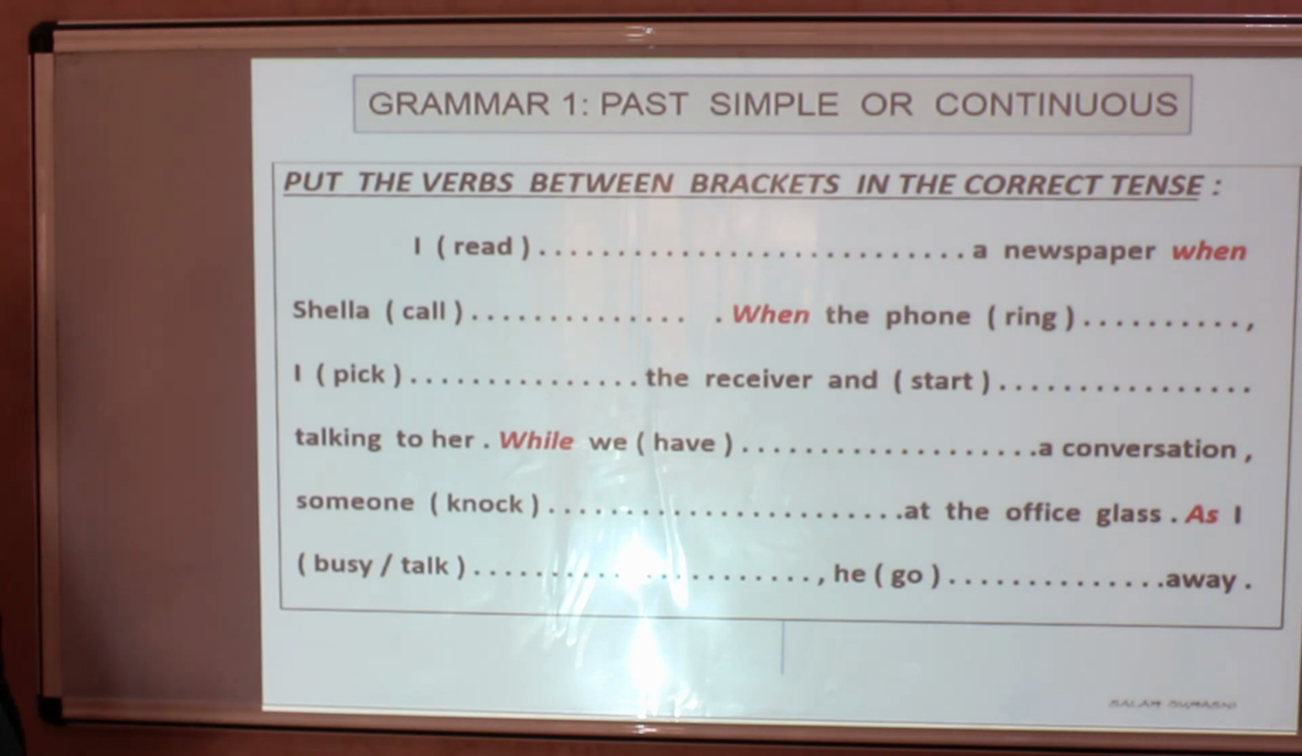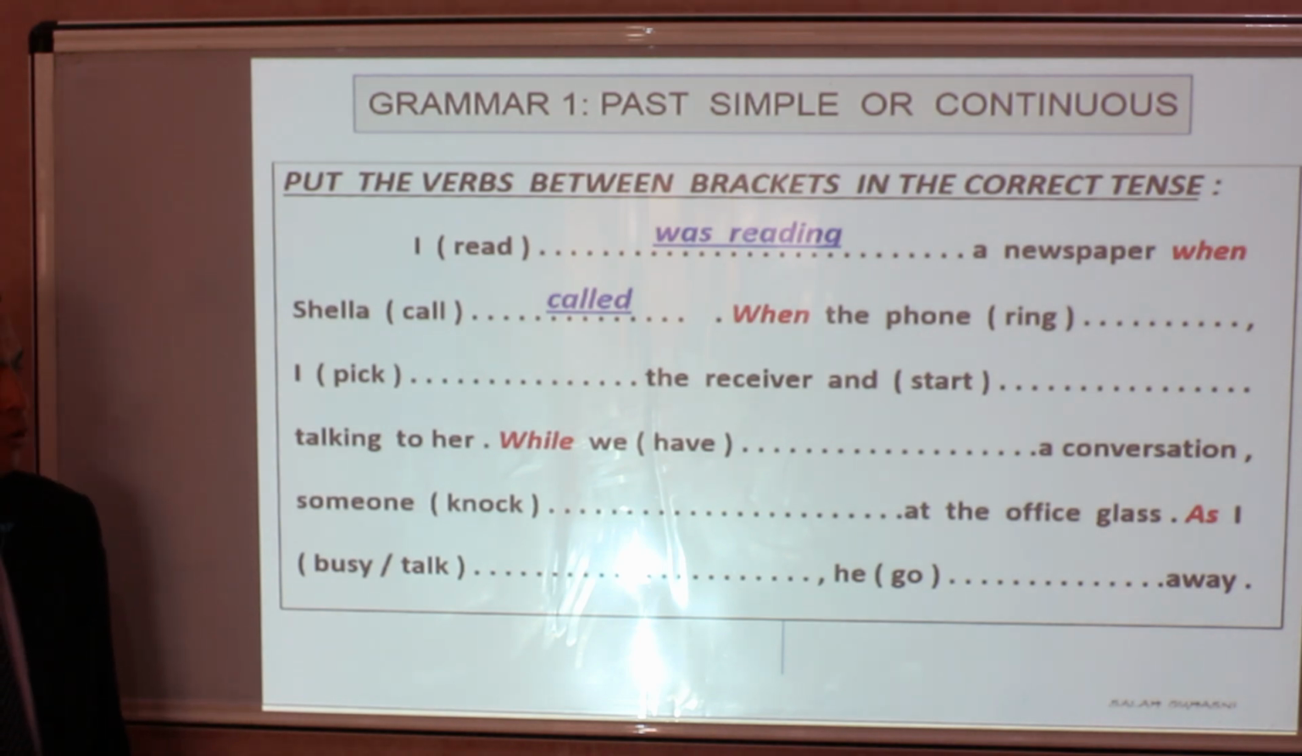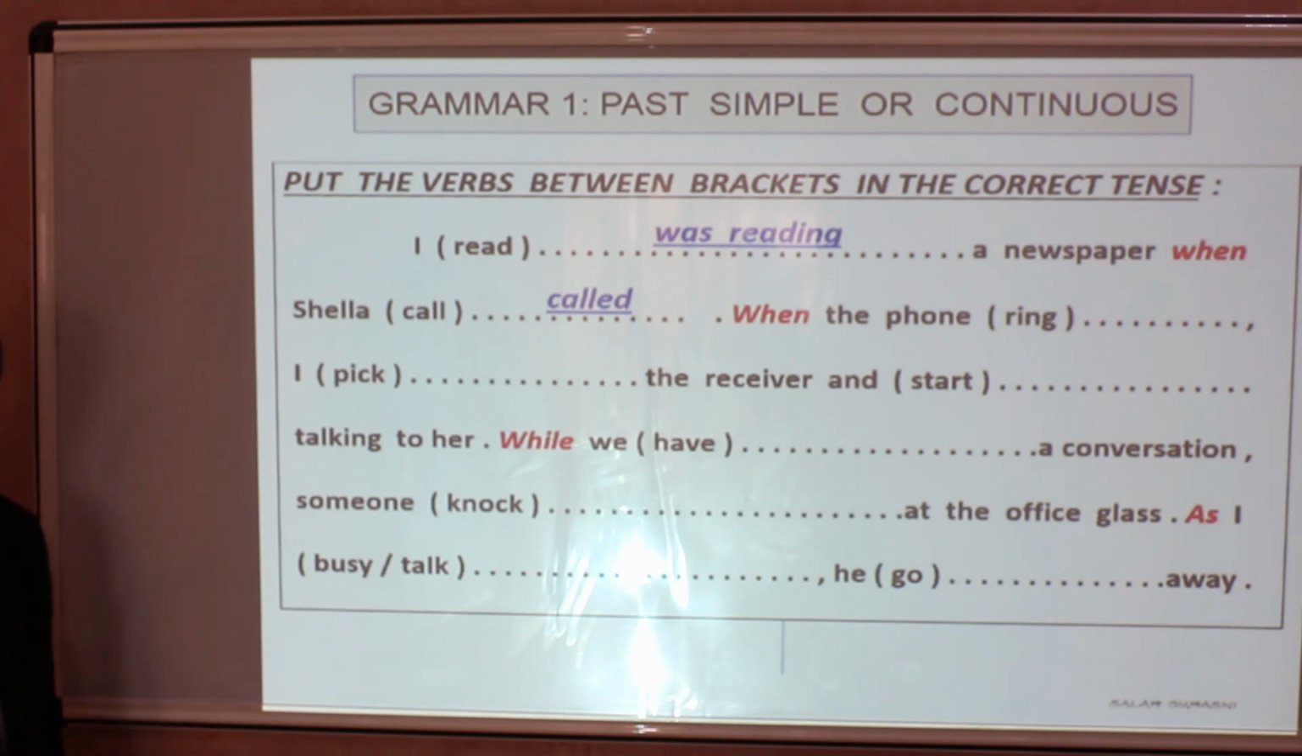So notice here that we have first action here, followed by when and a short action, call. So I was reading a newspaper when suddenly, so this happens abruptly, Shella called. Now here we have when, and as you see, ring, pick, and start are a sequence of past actions, which means that all the verbs are going to be put in past simple. When the phone rang, I picked the receiver and started talking to her.